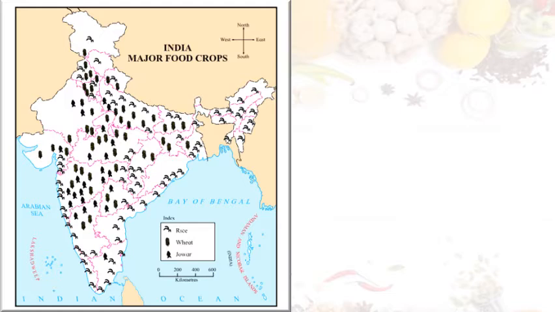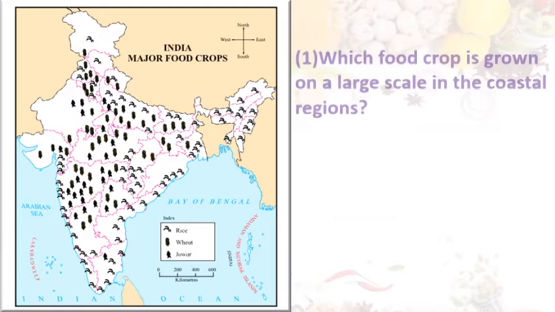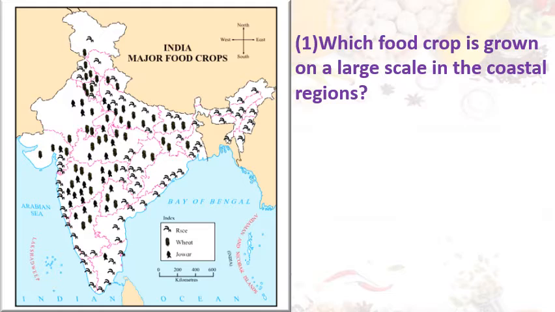Yes, you can see here a map of India showing major food crops. Dear students, you have to observe the index column. See there in the index rice, wheat and jawar. The symbols are shown here. We have to observe that properly and then move to the map. And here directions are also shown.